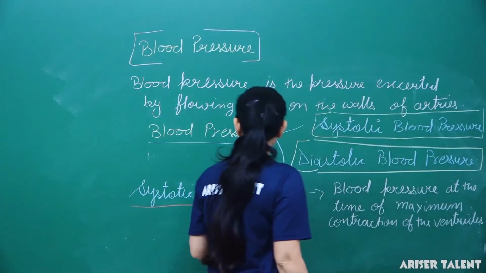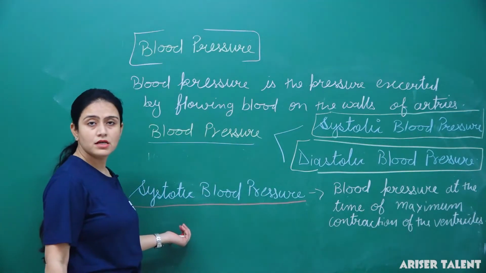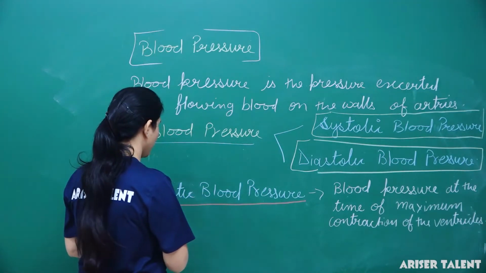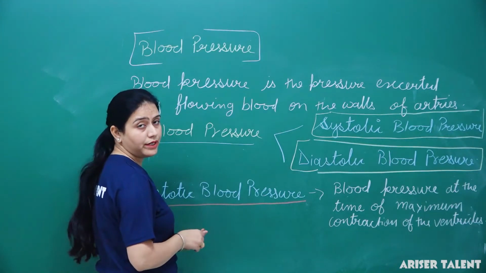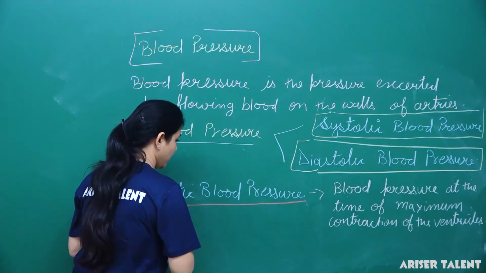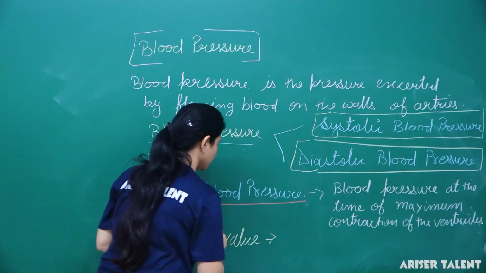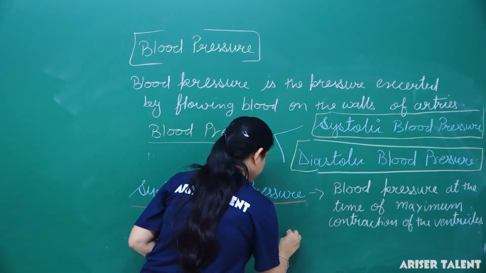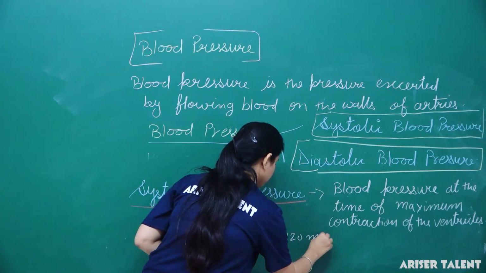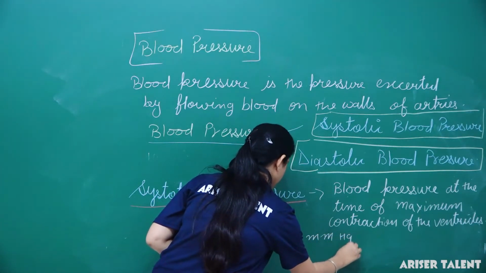Such kind of blood pressure is known as systolic, and its value is 120 mmHg.